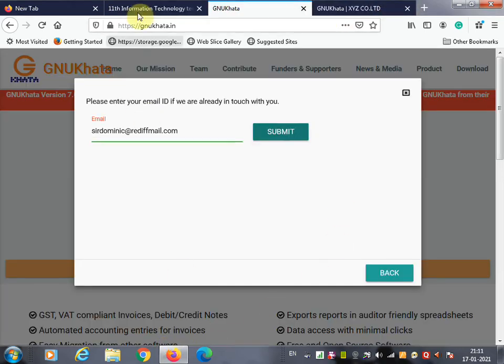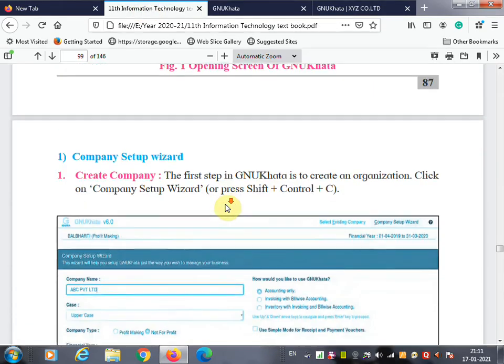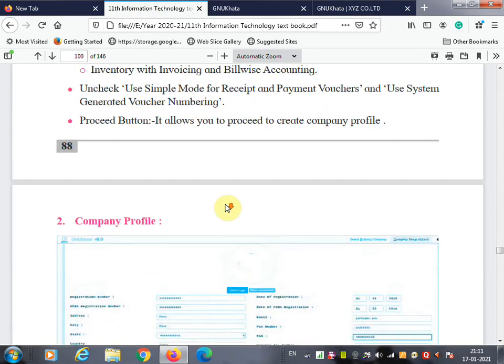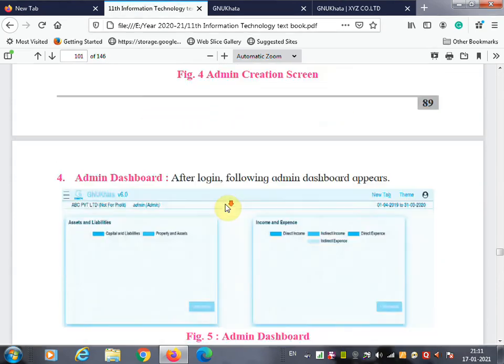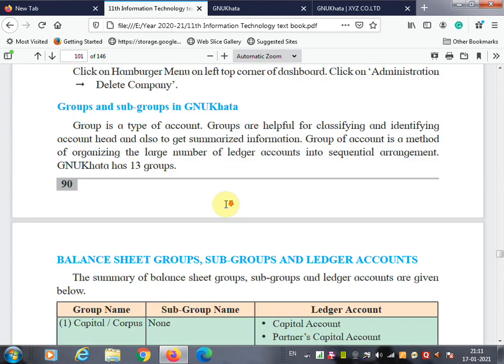Now we are going to learn the next thing, that is group and subgroup in GNU Khata. So what is a group? A group is a type of account.